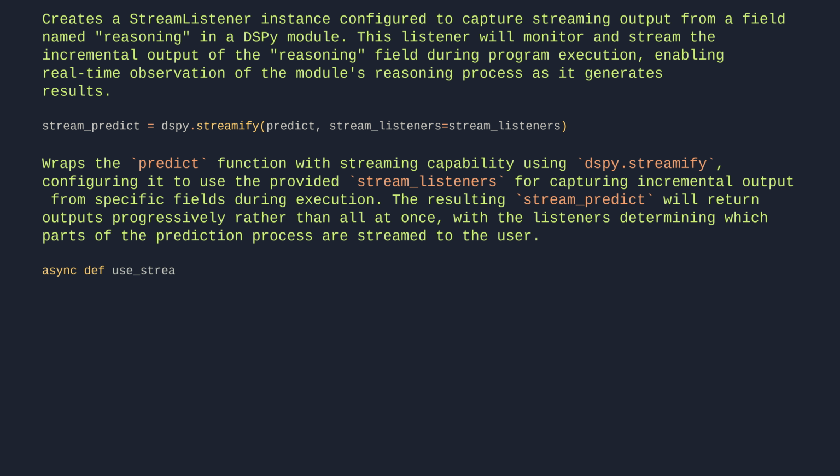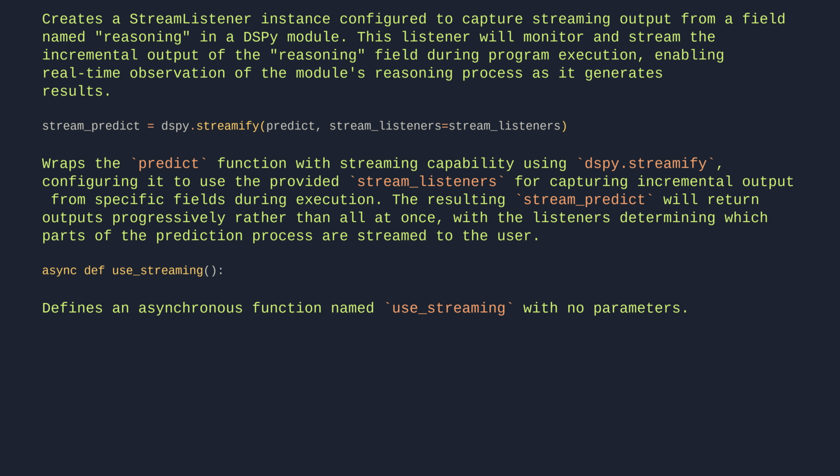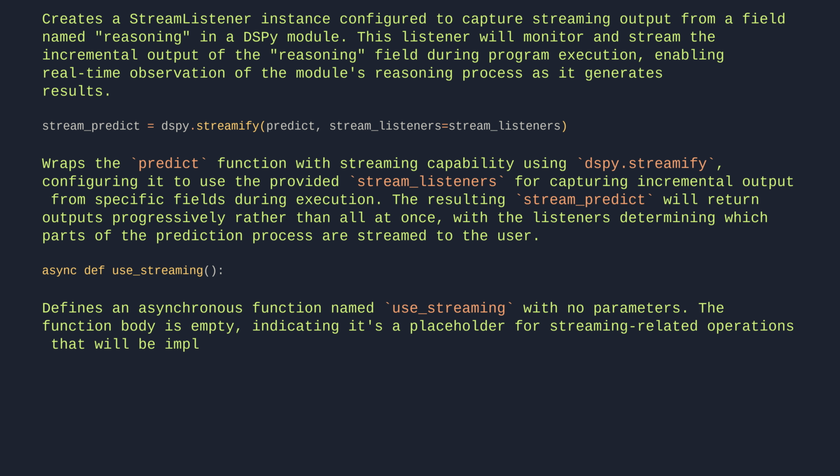Async def use streaming. Defines an asynchronous function named useStreaming with no parameters. The function body is empty, indicating it's a placeholder for streaming-related operations that will be implemented later.